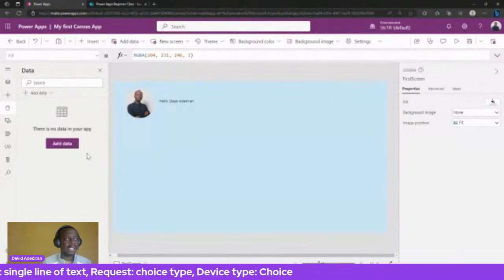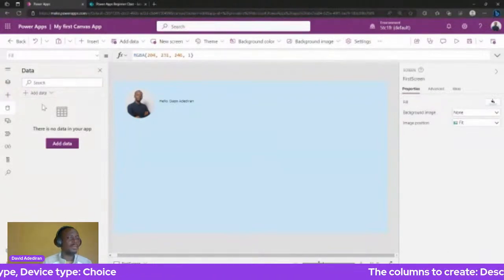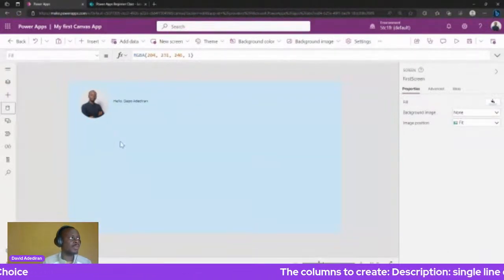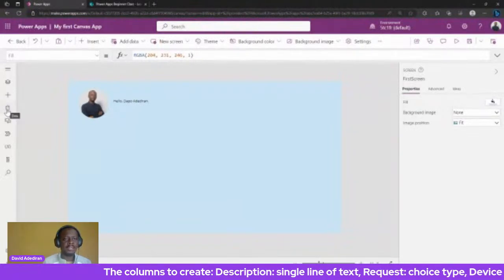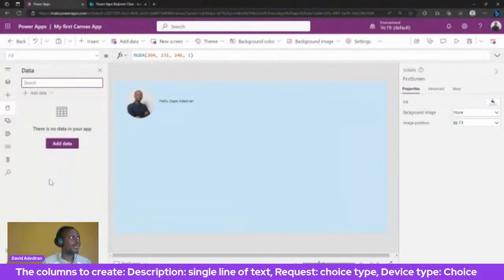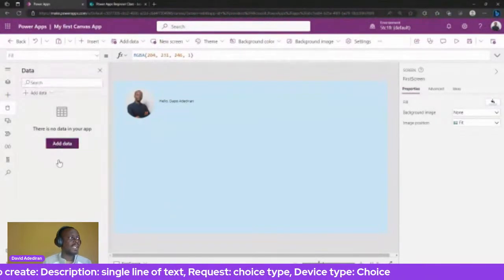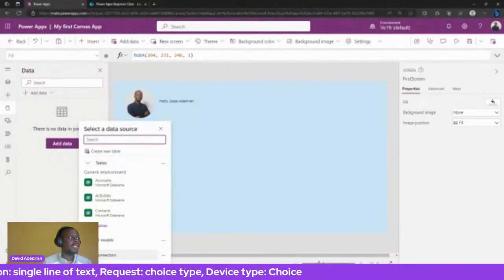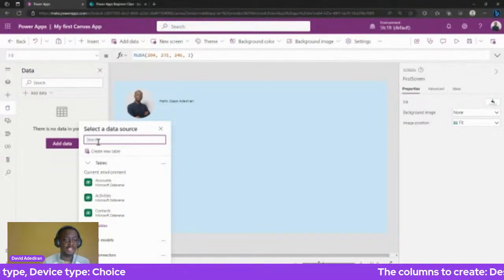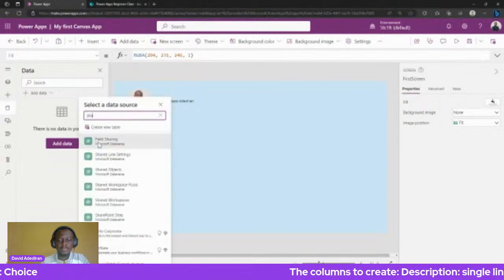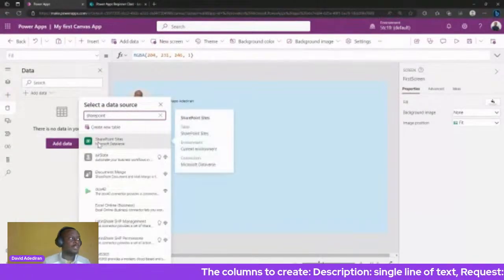Okay, so again, I want to make sure that you can hear me clearly. So now let's start from adding data source. Let's take a step back. Now, number one, go to the data part of the app. So click on that. I can add data, right? Now you can search for data type. Since we're adding SharePoint, I can just search for SharePoint.